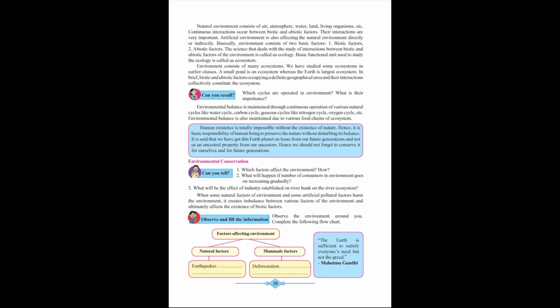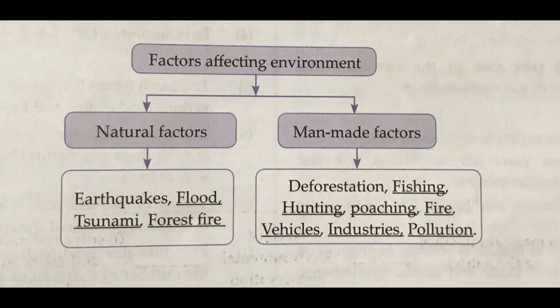Now the paragraph below, you may mark: when some natural factors of the environment and some artificial polluted factors harm the environment, it creates imbalance between various factors of the environment and ultimately affects the existence of biotic factors. So there should be a balance between the natural factors of the environment so that the artificial factors are not affected. Now observe and fill in the information. You may fill this in your textbooks.